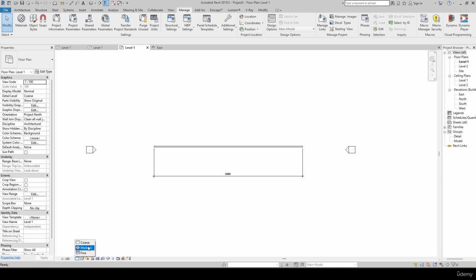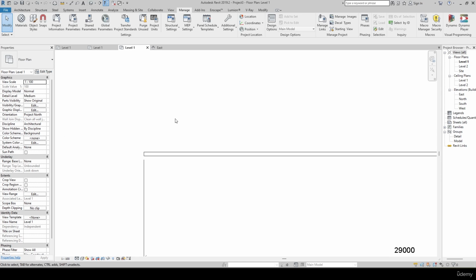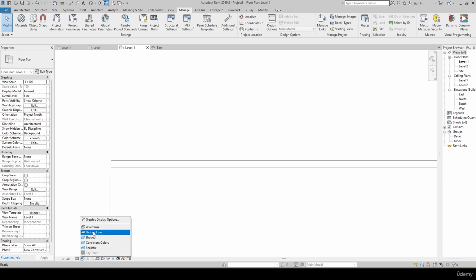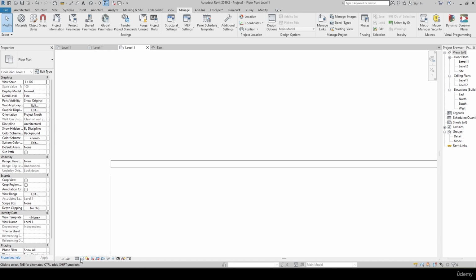As of now it is coarse, and if I want to see it in coarse, that is fine, or medium is fine. Then if I want to see in fine detail, that is possible. Then again in the BIM, if I want to see it in the wireframe, that is fine. I want to see in the wireframe, you can just click here. Or else if you want to see in the hidden line, you can click here.